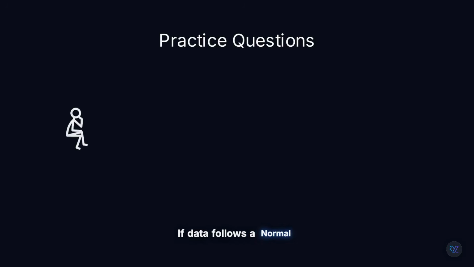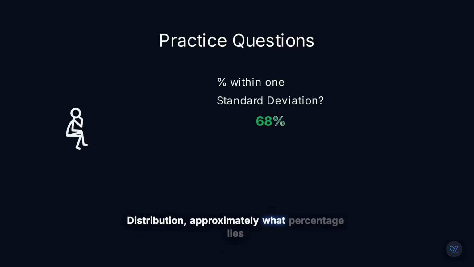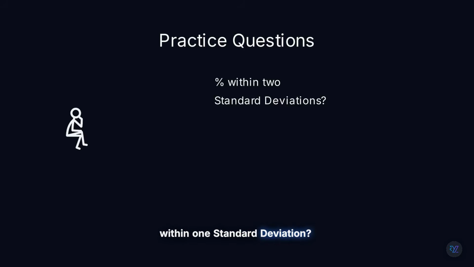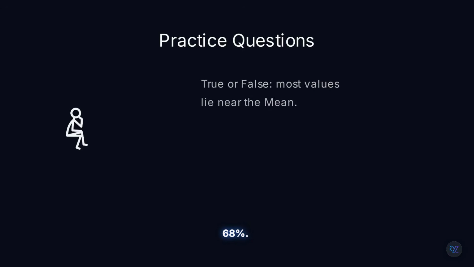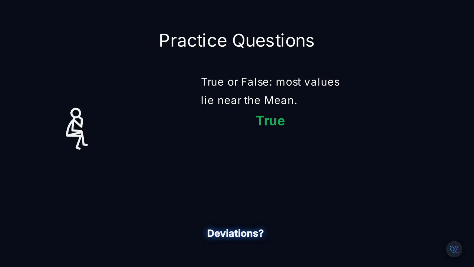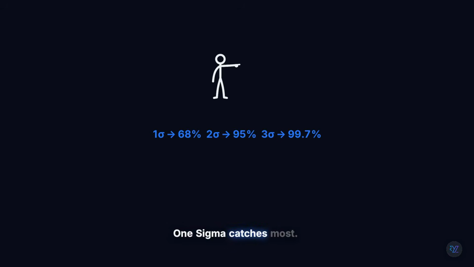If data follows a normal distribution, approximately what percentage lies within 1 standard deviation? 68%. What about within 2 standard deviations? 95%. True or false? Most observations in a normal distribution lie near the mean? True. Remember this sentence: 1 sigma catches most, 2 sigma catches almost all, 3 sigma catches nearly everything.